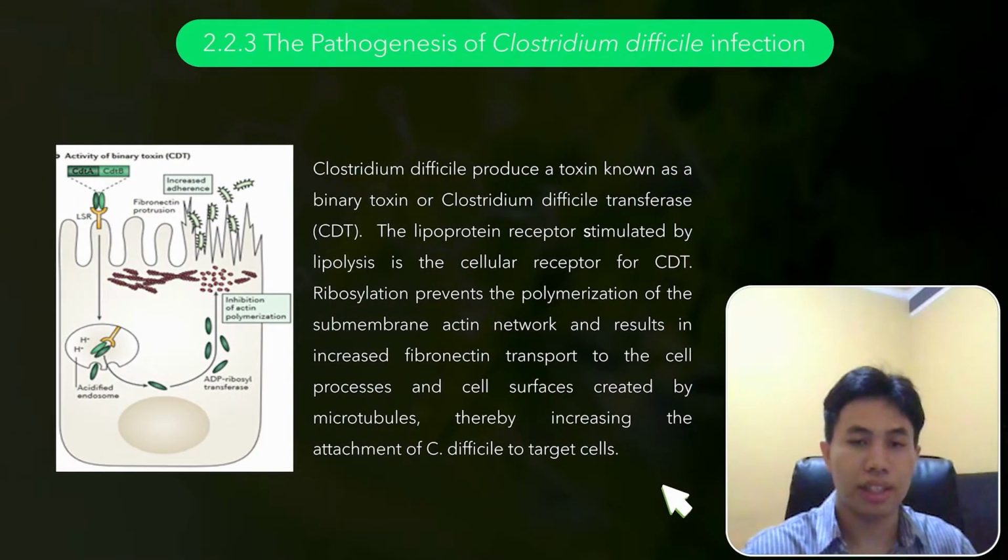Clostridium difficile produces a toxin known as a binary toxin or Clostridium difficile transferase. The lipolysis-stimulated lipoprotein receptor is the cellular receptor for CDT. Ribosylation prevents the polymerization of the submembrane network and results in increased fibronectin transport to the cell surface created by microtubules, thereby increasing the attachment of C. difficile to the target cell.